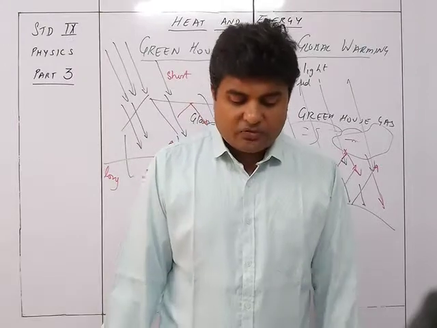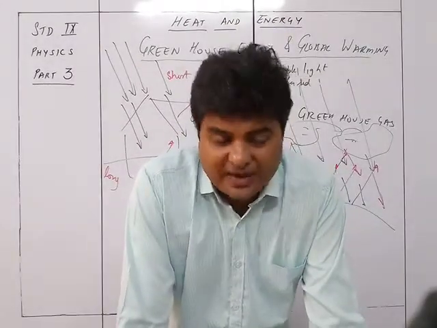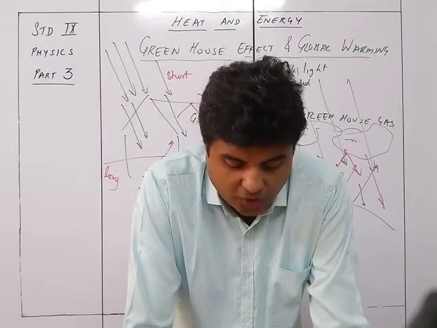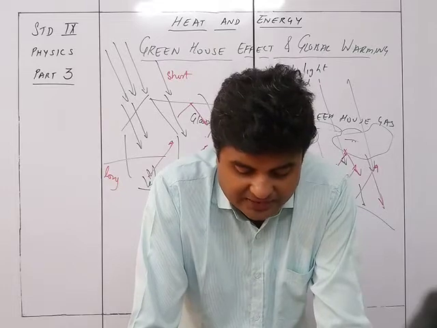So we see the causes of global warming. The cause of global warming is the increase in the concentration of greenhouse gases present in the atmosphere of Earth due to human activities. The increase in different greenhouse gases is as follows.